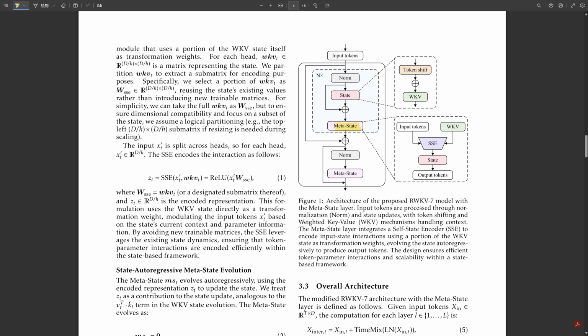They laid out a few paths. One is trying this metastate idea in other state-based models, like state space models, SSMs, which are also gaining traction. Right, see if the principle generalizes. Another is integrating metastate with mixture of experts, MoE. MoE is another way to get huge models by only using parts of them for any given input. Combining metastate scaling with MoE scaling could be powerful. Metastate MoE. Interesting combo.